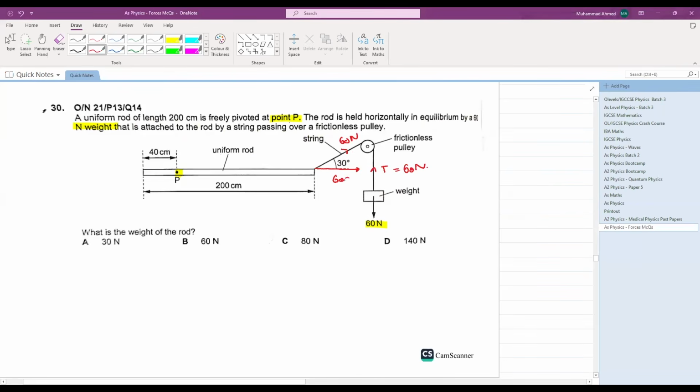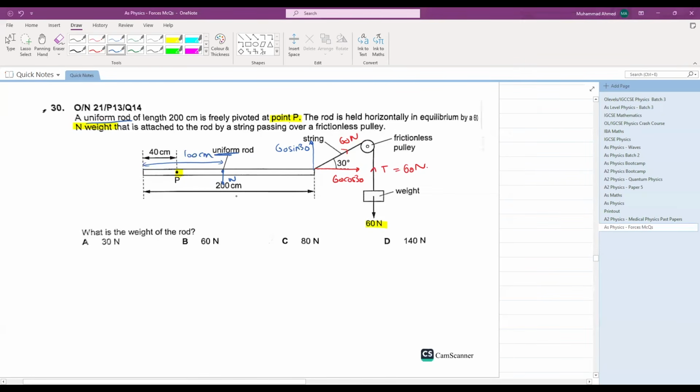Yes, this will become 60 cos 30, and the vertical component is 60 sine 30. And one more thing, this vertical component will be acting at the same point from where the diagonal tension was acting. This is a uniform rod, so where will the weight be acting? Weight will act exactly in the middle, that is 100 centimeters from here. If anything is uniform, its weight acts exactly in the middle.